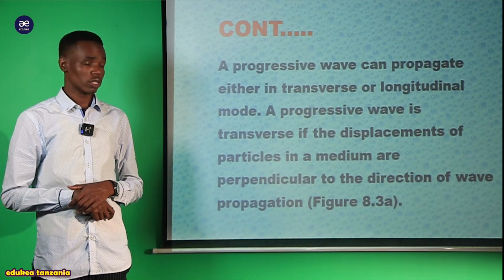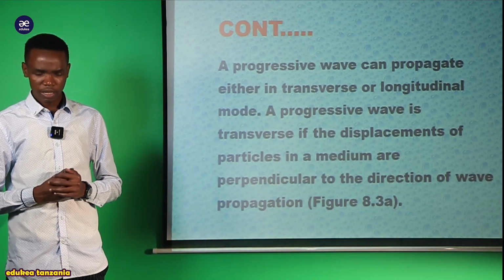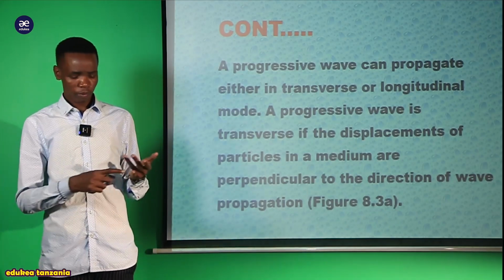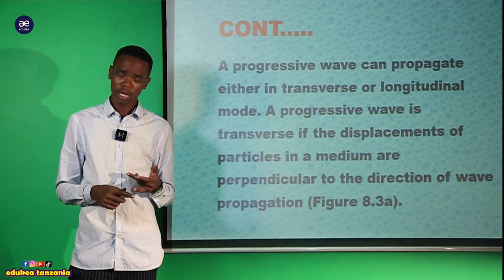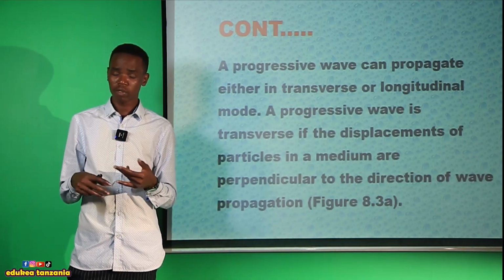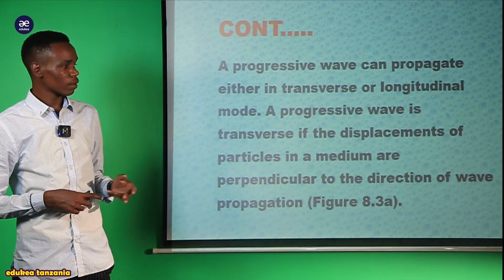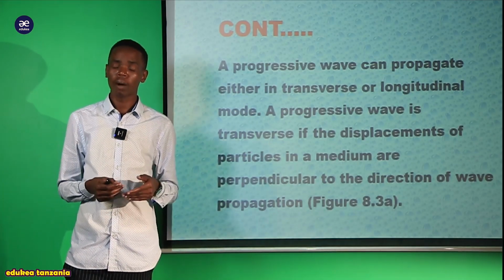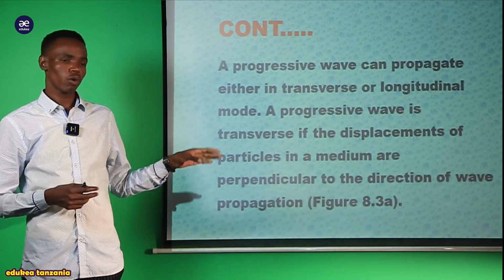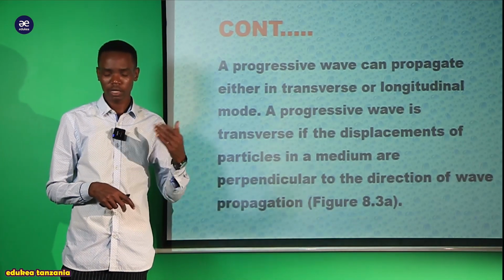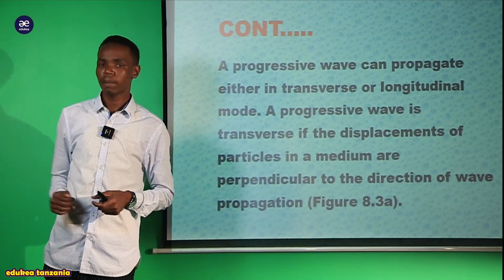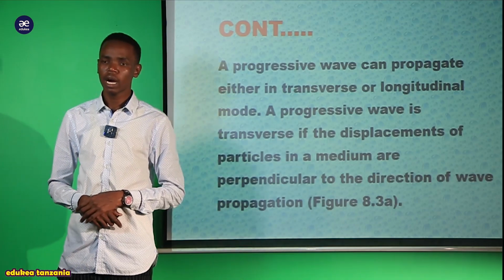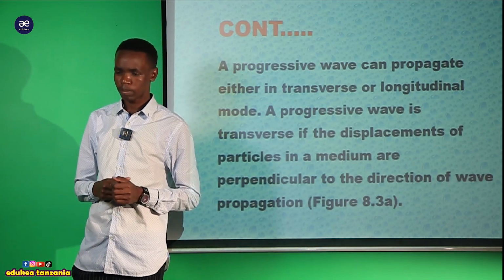So after there, we have been told that a progressive wave can propagate either in a transverse or longitudinal waves. Kwa hii progressive waves inakuwa na uwezo wa kupropagate either kwenye transverse, inaweza kuhappen kwenye transverse waves whereby the particle are vibrating perpendicular to each other, au inaweza ikahappen kwenye hizi longitudinal waves whereby the wave on the longitudinal propagate parallel to each other. Kwa hiyo inakuwa inajikita katika sehemu mbili. Kwa hiyo inaweza happen kwenye hizi transverse na inaweza happen kwenye hizi longitudinal wave, my dear students. So by saying that, let us stop here. We should come and proceed with the next part, my dear students.